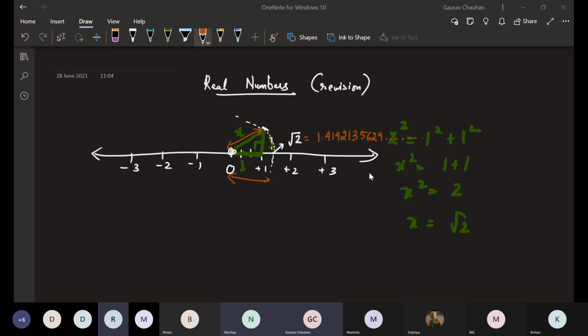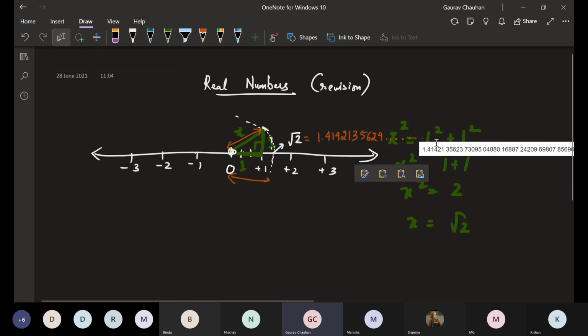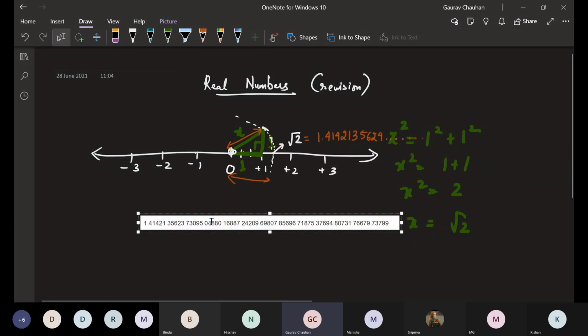Yeah, I'll just copy it, paste it. I will show. So this is my root 2 number. If in case you have not Googled yet, this is how I saw it on Wikipedia right now. This is how it looks.